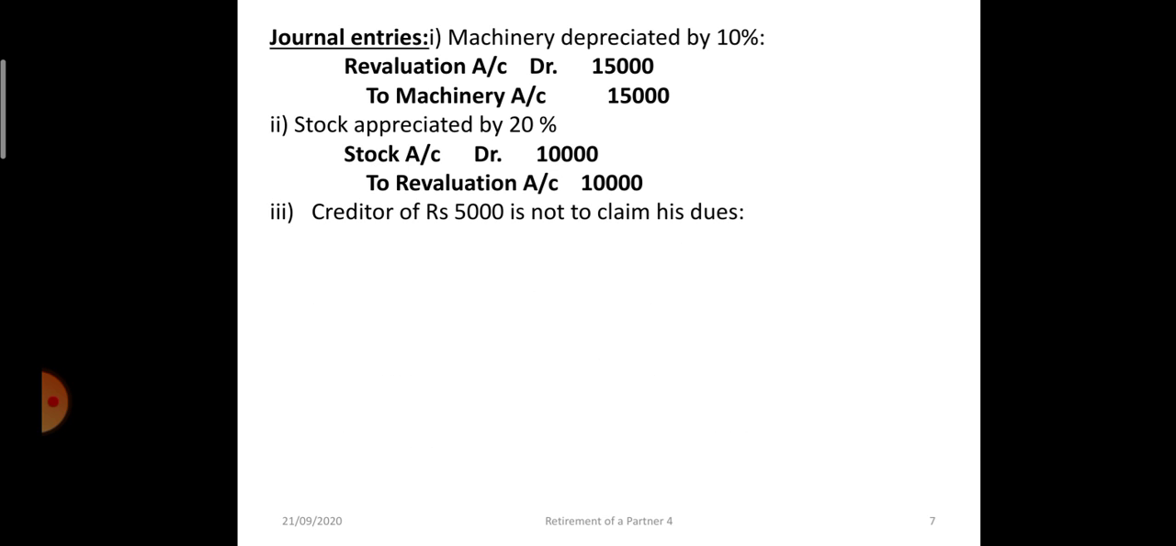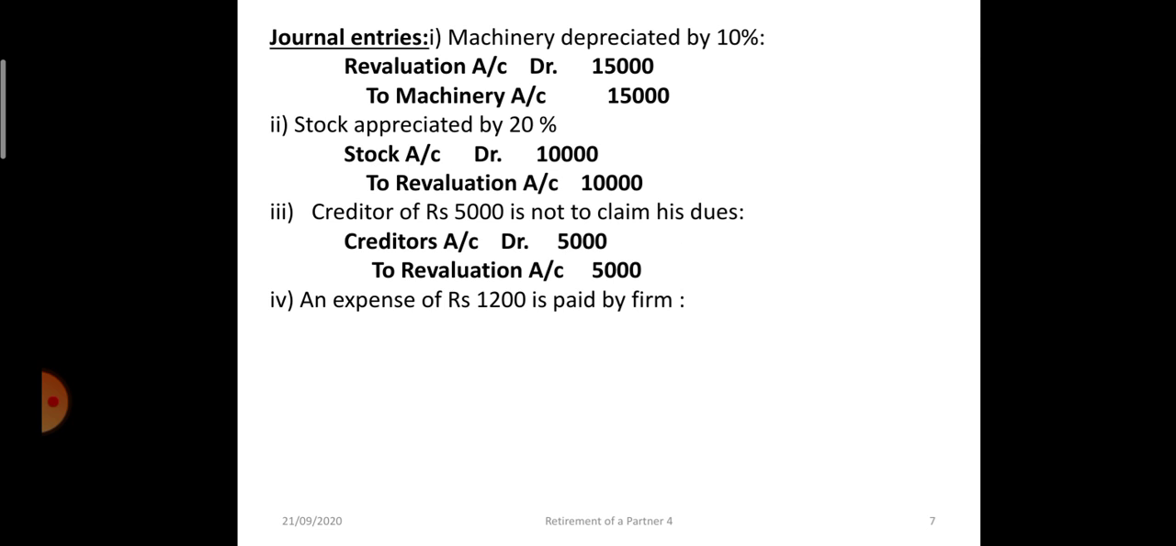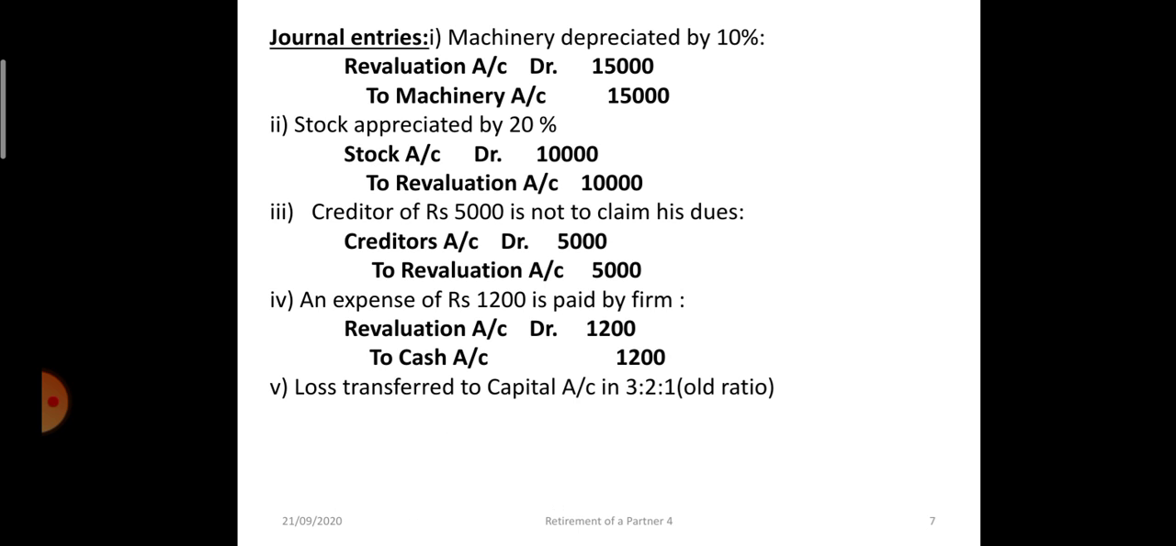Creditors not likely to claim, so it's a gain. So revaluation will be credited and creditors will be debited. Expense of rupees 1200 is paid by the firm. So revaluation account debit 1200 to cash 1200 rupees. Okay. So loss is there of 1200 rupees.